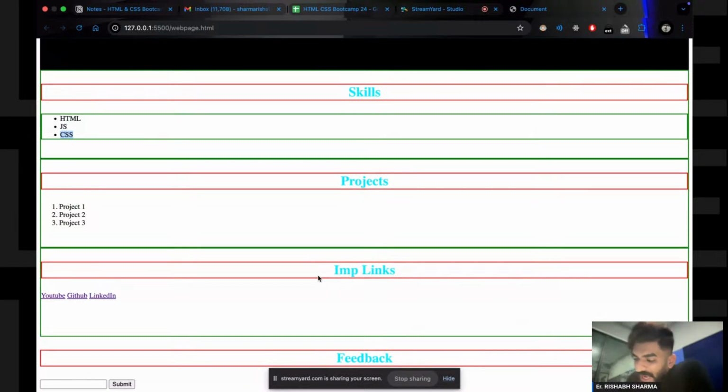So when I am applying border, I am checking these three things. First of all, does it have any margin, from where my element is starting and from where it is ending. And the third one is how much height and width is there.